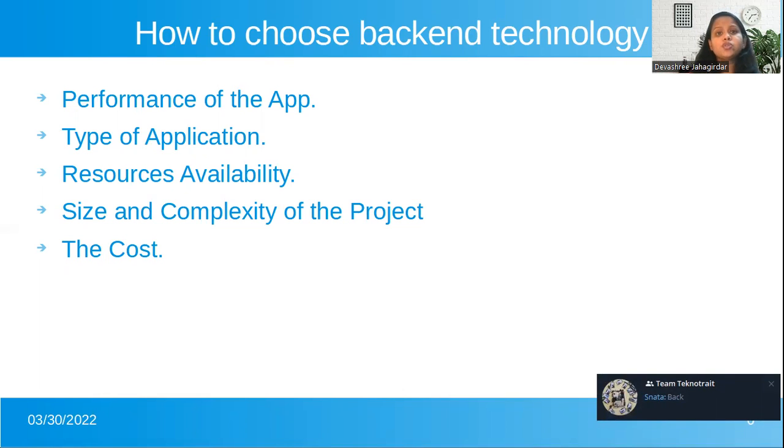The cost, right? So while you are going for a project, you must have decided some estimation for that particular project, right? Some of the technologies are open source and free for commercial use, but some of the technologies are licensed and paid ones. So depending on your estimation, your cost, you should select the backend technology for that particular project. So these are some points that we should take into consideration, like performance of the app, type of application, resources availability, size and complexity of the project, and the cost.